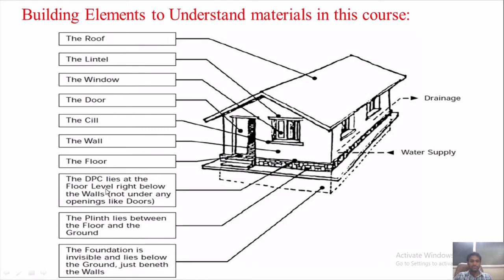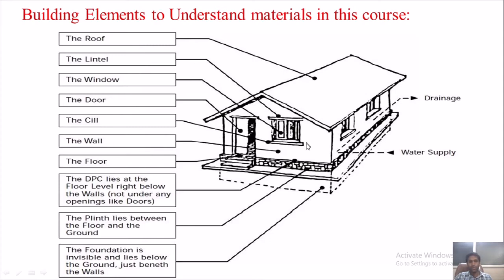Then there is something called DPC, which lies at floor level right below the walls, not under any openings like windows. DPC is a damp proof course, which avoids dampness entering your house. It will be there throughout your entire structure except on the openings. Then you can see the floor finished level, that is your tiles and all in the house.